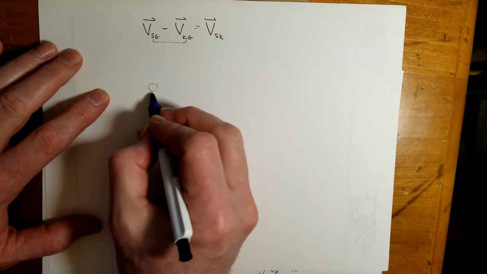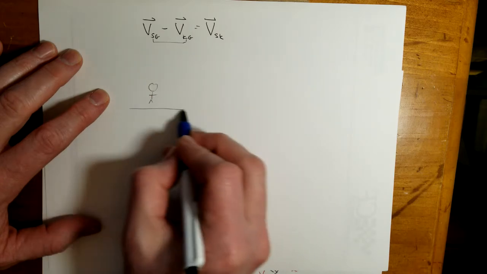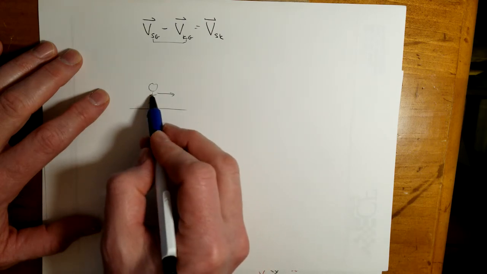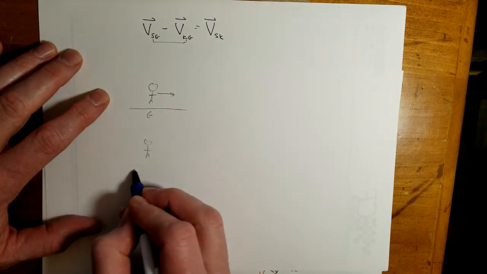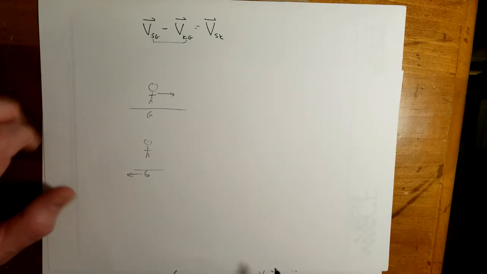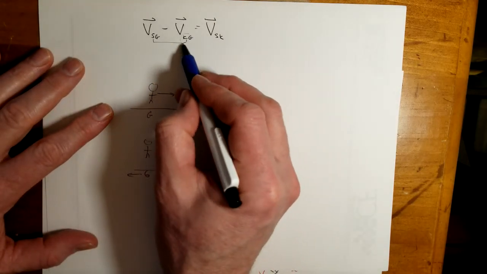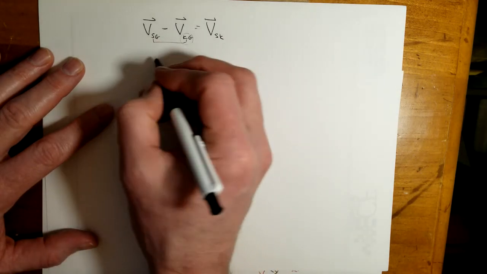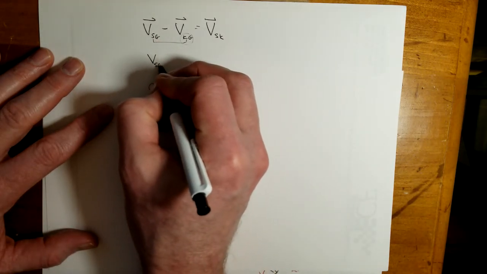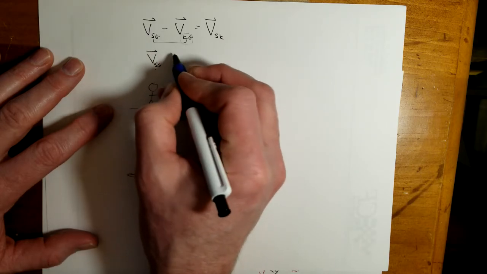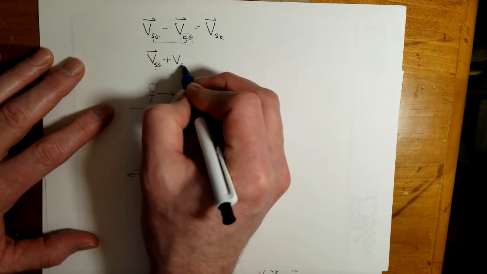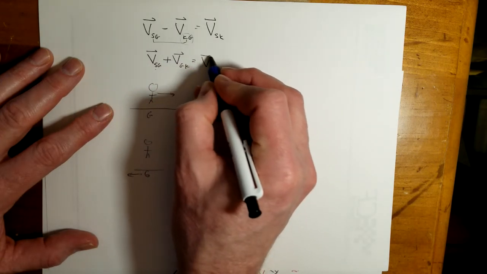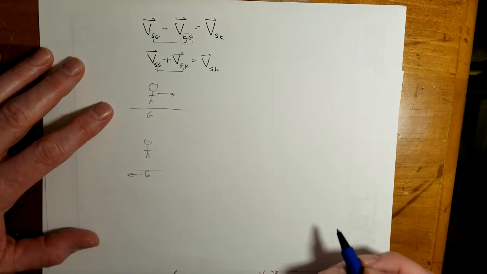The kid is going this way with respect to the ground, but if we think of the kid as at rest, that means the ground is traveling in the other direction. So if I flip the reference and the object, I'm changing the direction of the vector. In other words, the sign changes. And so this becomes the velocity of the sphere with respect to the ground plus the velocity of the ground with respect to the kid is equal to the velocity of the sphere with respect to the kid.